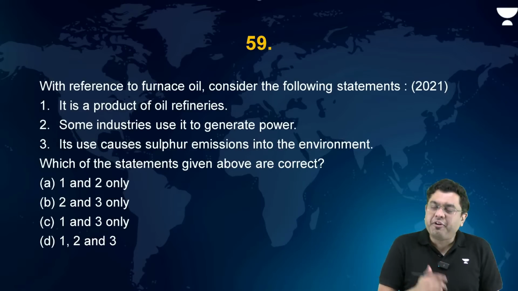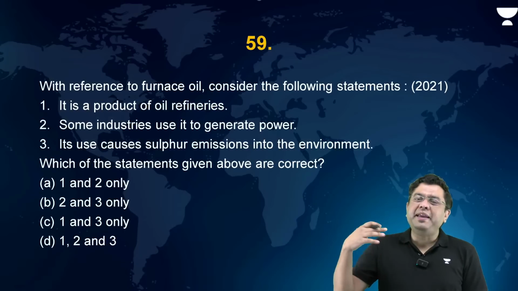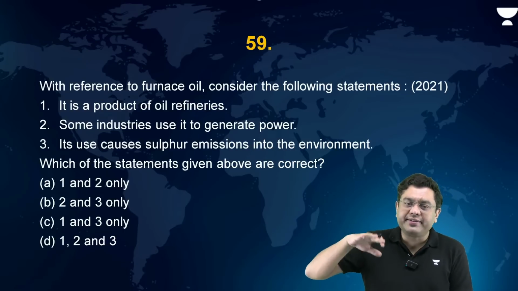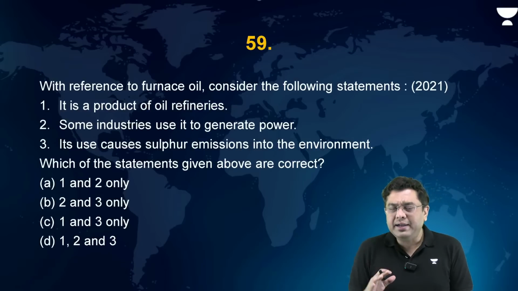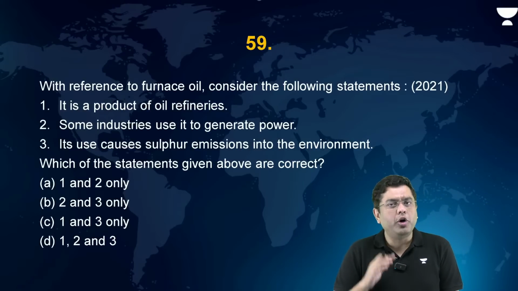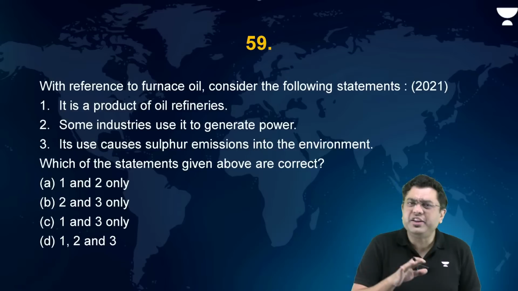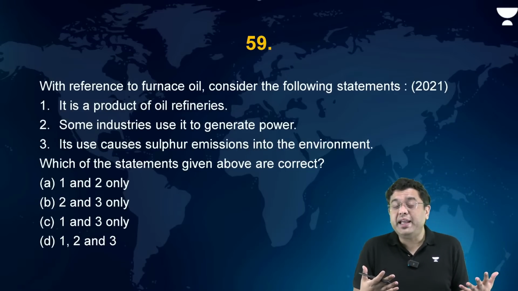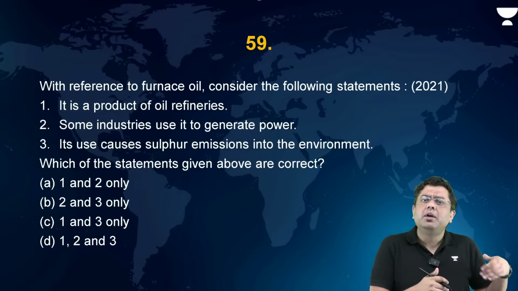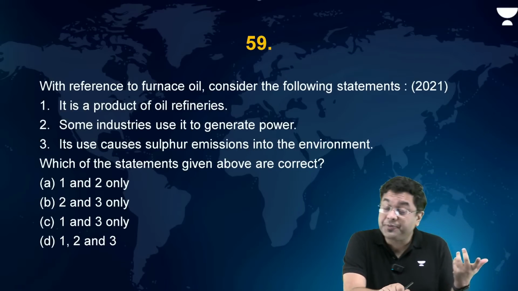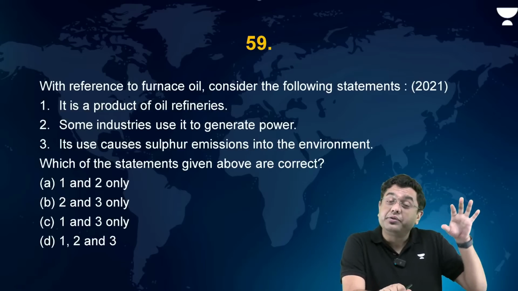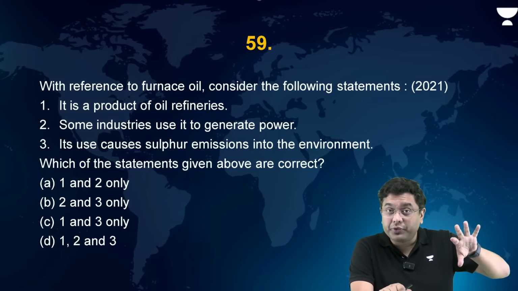Now, furnace oil. Furnace oil is one of the cheap products in the entire fractional distillation of the crude that you carry out. It is very cheap. It is a heavy oil. It is used in ships in certain cases. It is sometimes used in industrial processes as well.